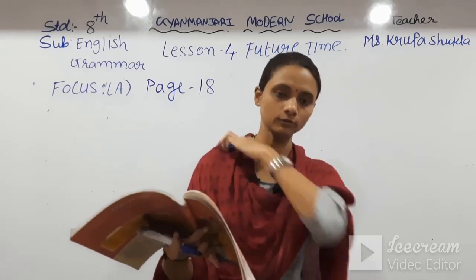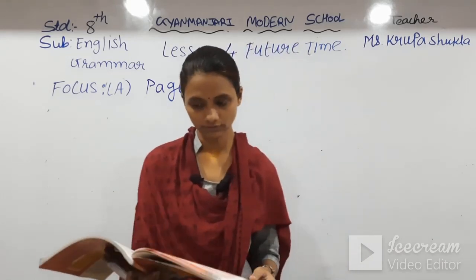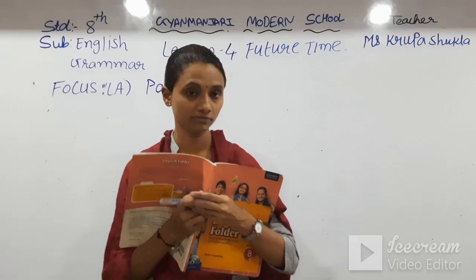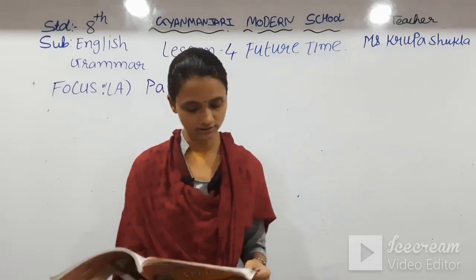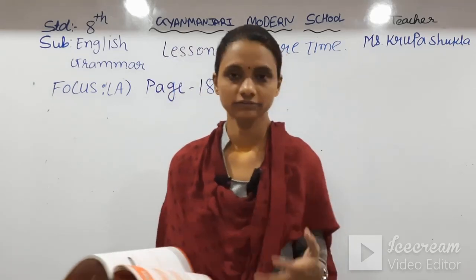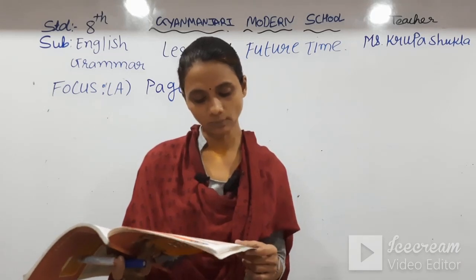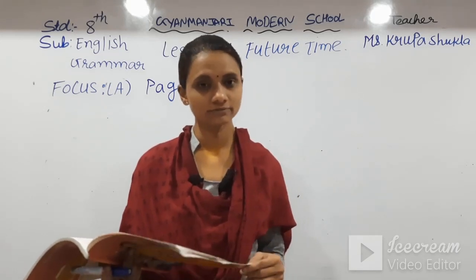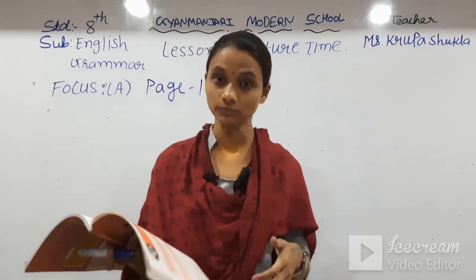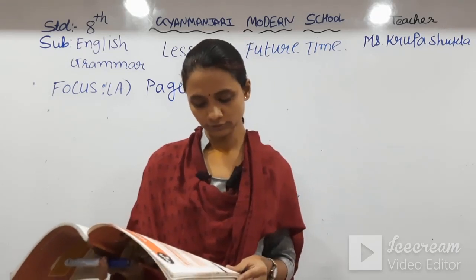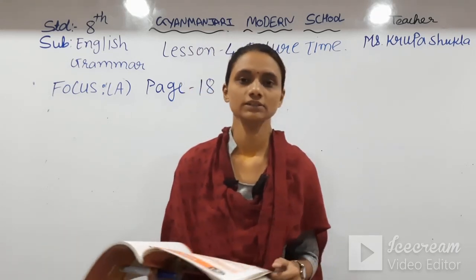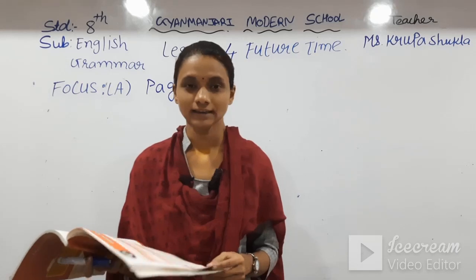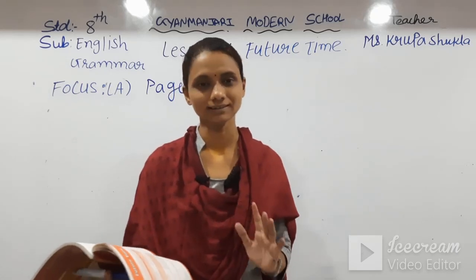Here we have a small story of Vivek. Vivek was in the forest and he just met a baboon. The baboon was a fortune teller, meaning the future was being told to Vivek. It means here we have to use only future tense.